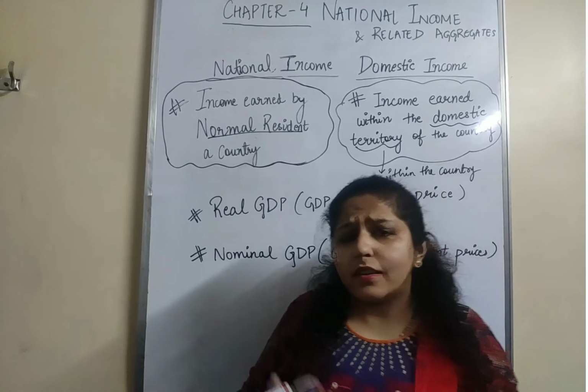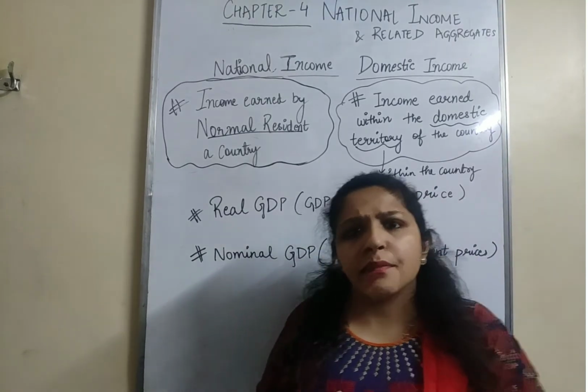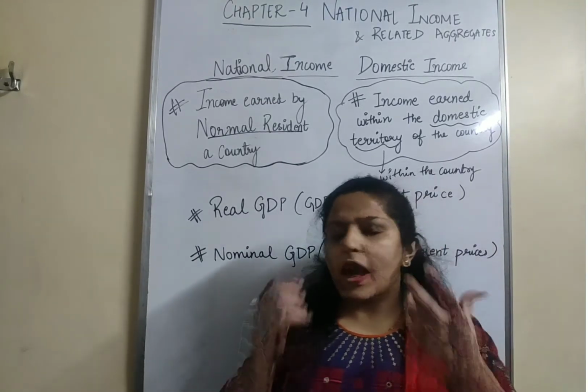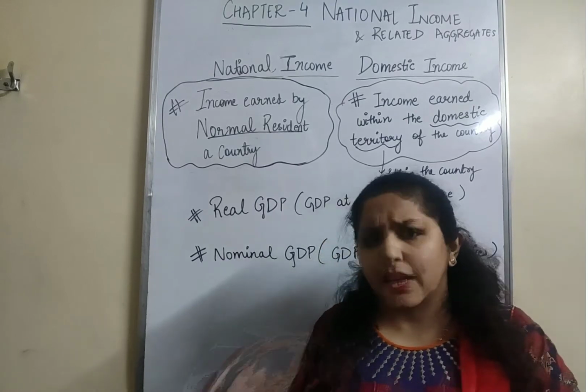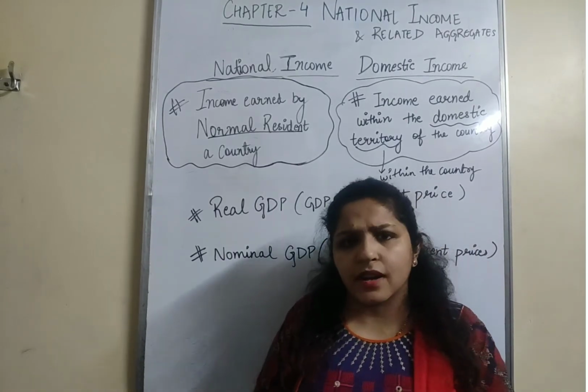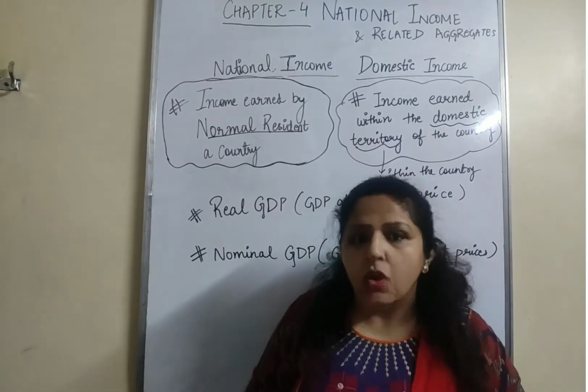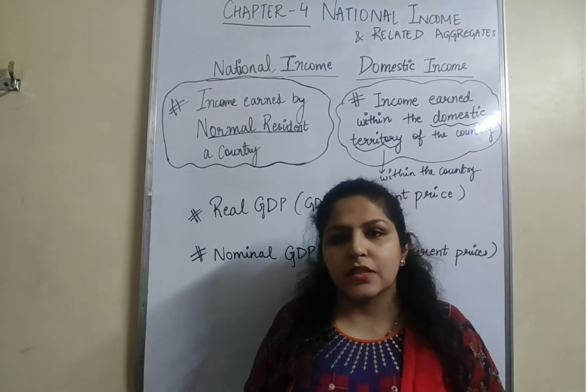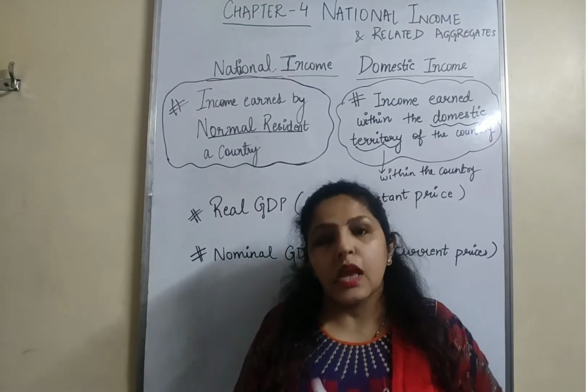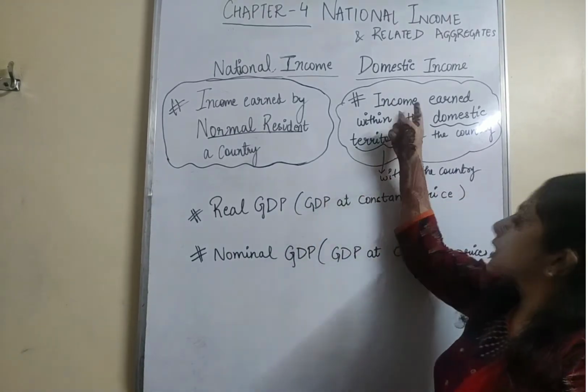What is the Indian embassy? The Indian embassy is actually not part of the country's land, it is outside. Let's say the Indian embassy located in Russia, but it will be part of India only. So any profit earned by the Indian embassy or any person working in the Indian embassy will be part of domestic income.